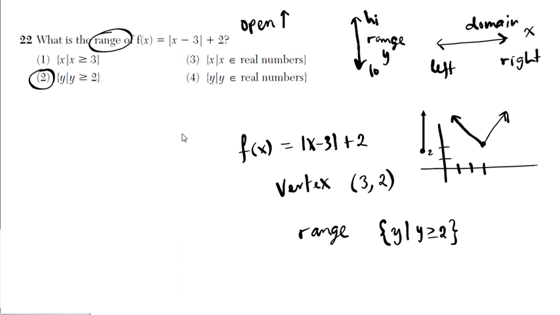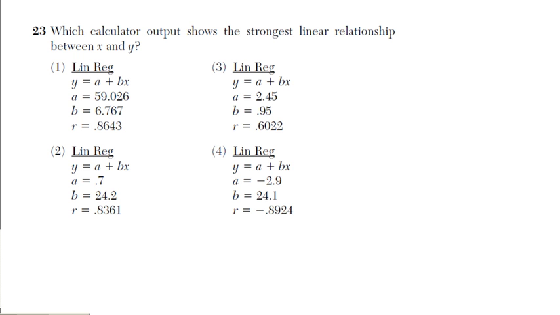Alright, now moving along to 23, it says which calculator output shows the strongest linear relationship between x and y. So if you want to determine the strength of the linear relationship, all you need to do is look at how close the r is to 1. So let me write a remark for you. The closer r is to 1, the stronger the relationship. Okay? The stronger the relationship.